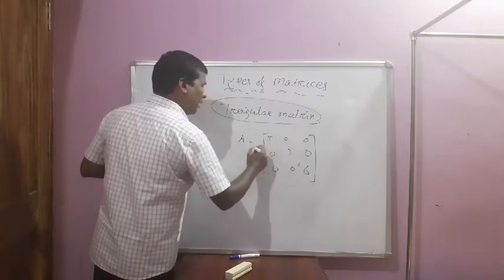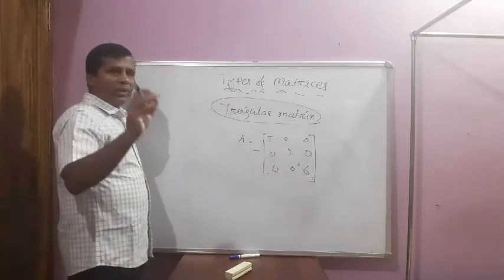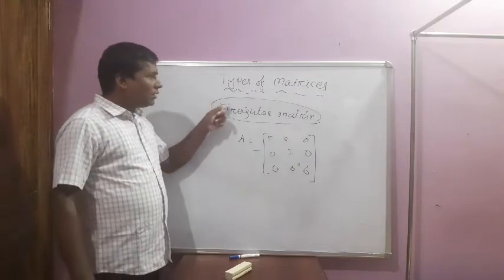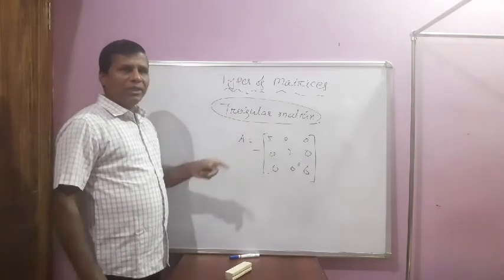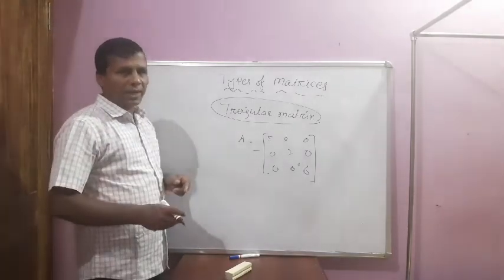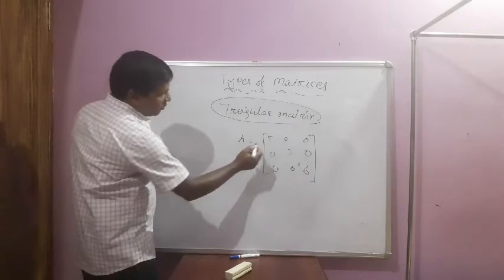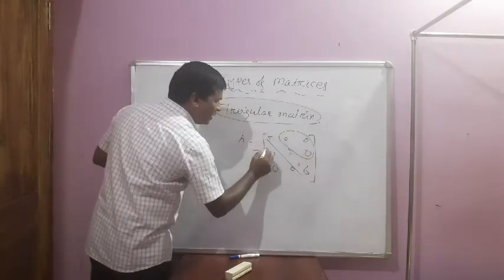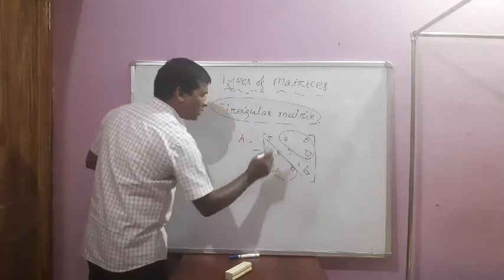These kinds of matrix are known as the triangular matrix. There are two kinds of triangular matrix: one is the upper triangular, another is the lower triangular. This is the upper part of the triangle, and this is the lower part of the triangle.